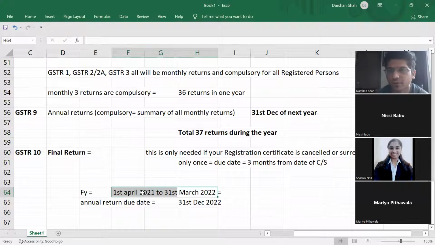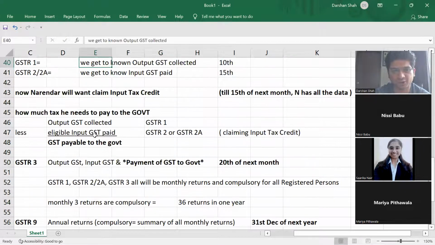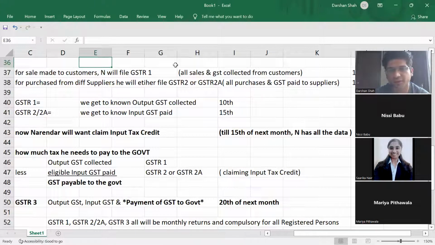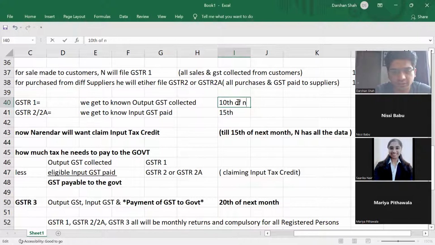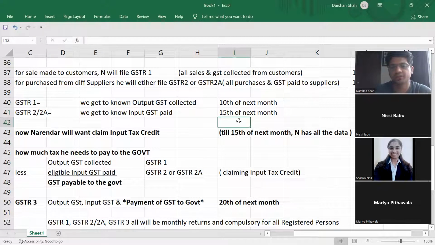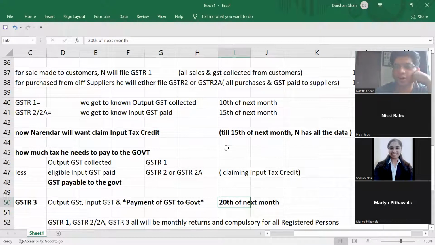So next, sir, if GSTR2 is filed on 15th of Feb, GSTR3 will be filed on 20th. All of this example was for January. So this will be 10th of Feb, 15th of Feb and 20th of Feb. So 10th of next month, 15th of next month and 20th of the next month. If you are a manufacturer in the business of purchase and sale in the month of January, all these 3 returns will be in the month of February.